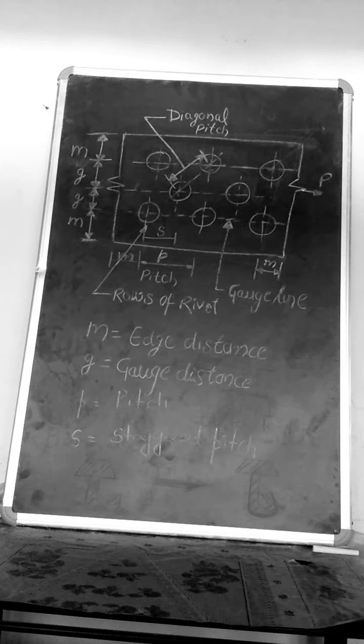Next is pitch of the rivet. Center to center distance between any two adjacent rivets, measured parallel to the direction of the force, is known as pitch of the rivet.